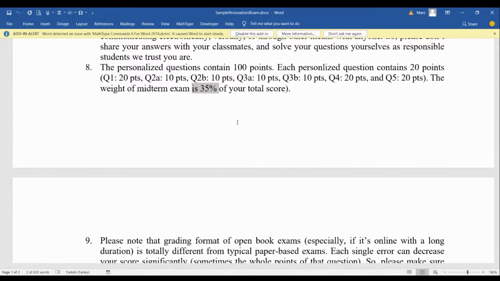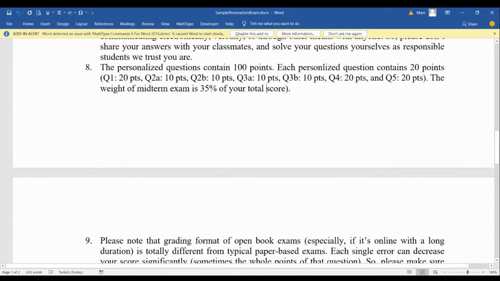But I applied that during the pandemic, so that in the future, for sure, for face-to-face classes, we won't have such a high percentage for just weekly assignments. I wanted to be flexible, so that at least during the pandemic, I didn't want to increase your problems or have anxiety during the exam period.